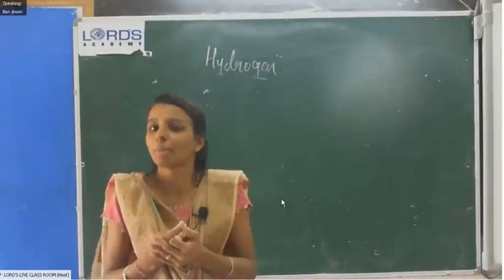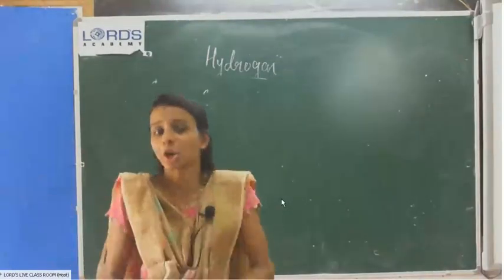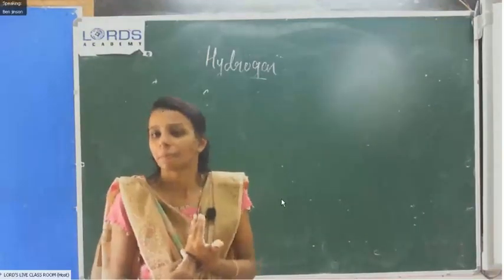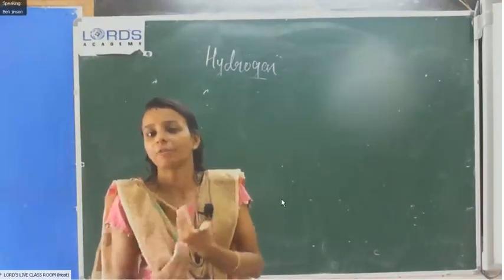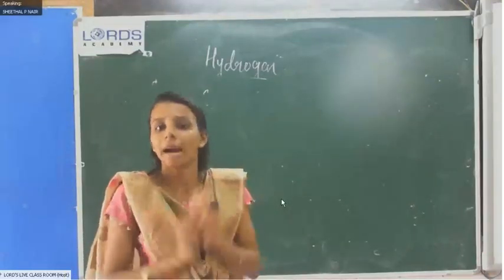It is the lightest gas. It is sparingly soluble in water. It does not liquefy easily. These are the important physical properties of hydrogen.